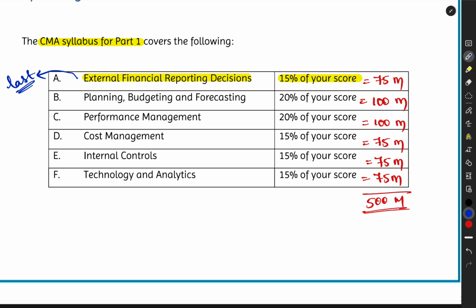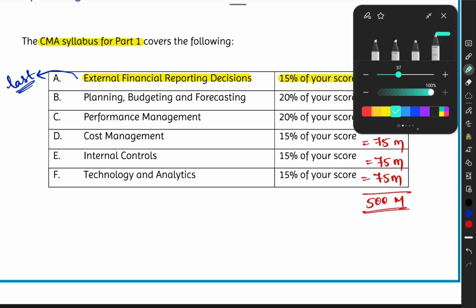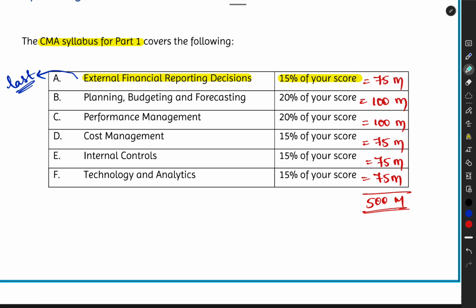Then where should I start with, sir? I'll tell you the easiest one. If you are a little bit tech savvy, if you understand the basics of tech, I'm not saying that you should understand everything in and out. Just if you are good with using your mobile phones, and you know how these apps function and how they interact with each other, start with technology and analytics.